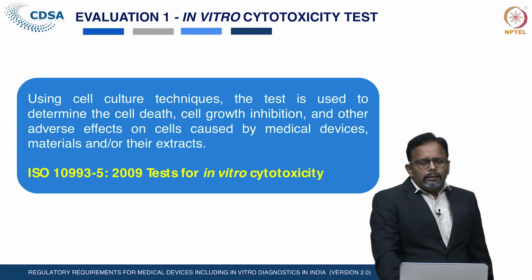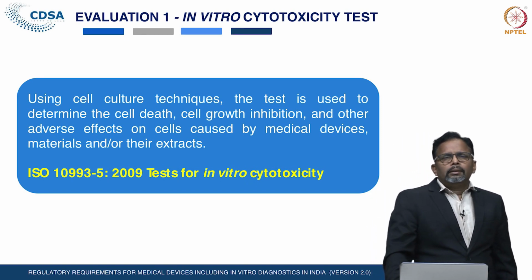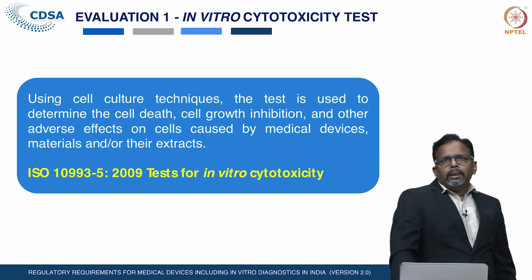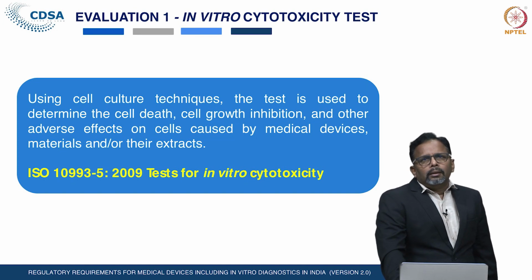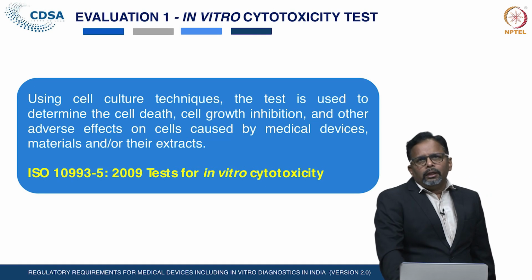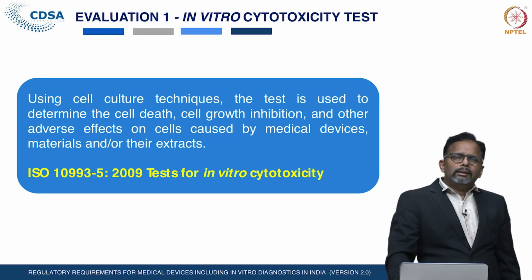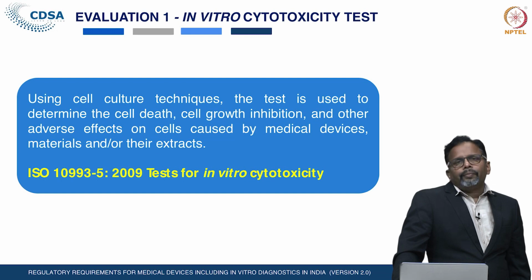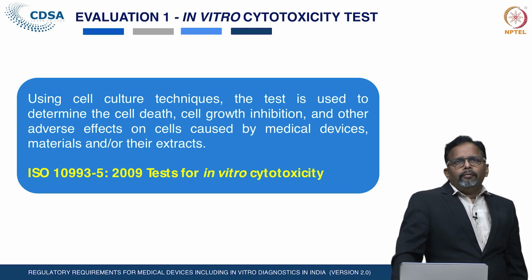The general purpose for conducting these tests, we can just have a look, the cytotoxicity test, that is performed to determine the cell death or the cell growth inhibition and other adverse events on the cells caused by the medical devices or materials and or their extract, and the details of the test to be performed by the manufacturers is given in the ISO 10993 series 5.